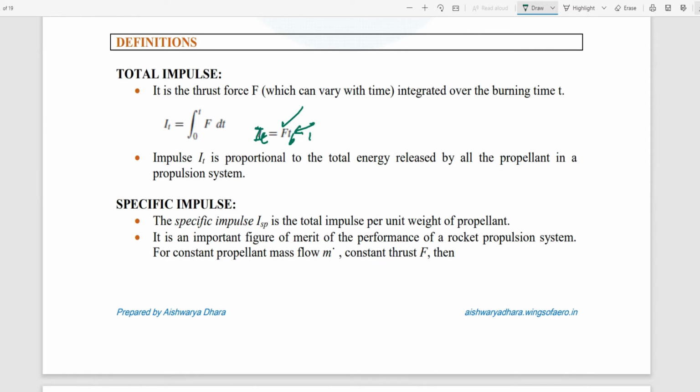So it is a product of the thrust force and the burning time. So what will be the unit for this total impulse? Can you say what will be the unit? Newton second.